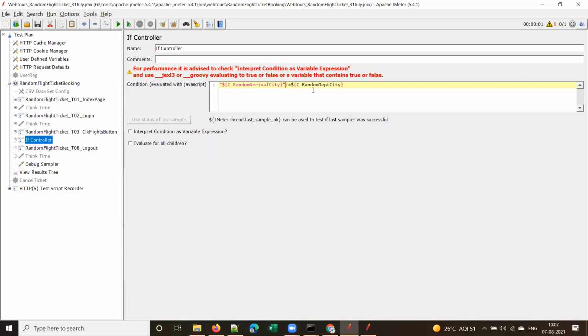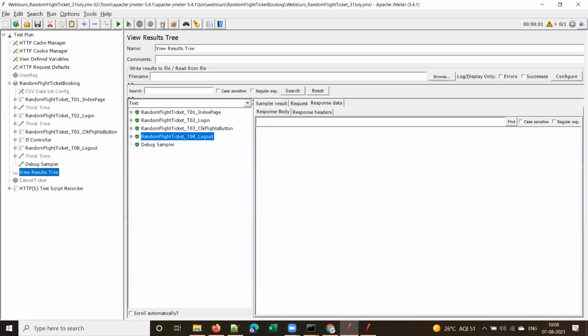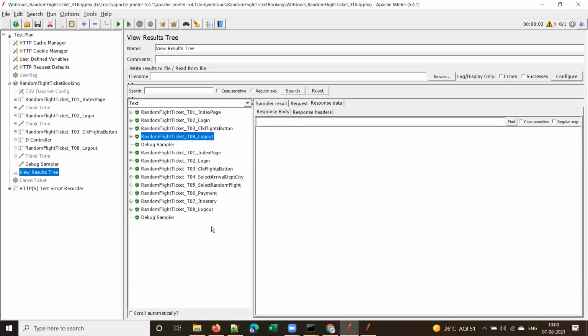Sometimes we forget or miss to give these double quotes. That's why I'm showing you what happens. Let me replay the script one more time. Now I gave double quotes and the condition properly, so it should work correctly.